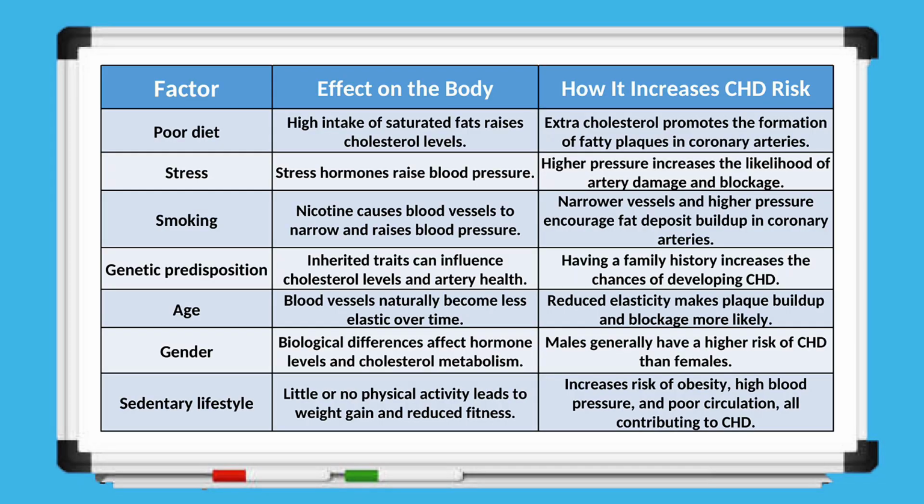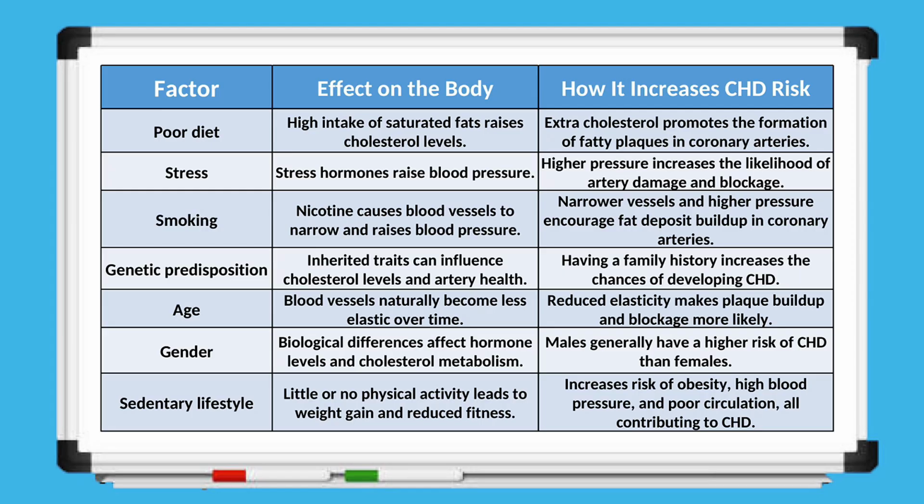Now, let's discuss the risk factors that can lead to coronary heart disease and why it is important to avoid them. These factors affect the body in different ways and increase the likelihood of developing the disease. A poor diet, especially one high in saturated fats, raises cholesterol levels in the blood. Excess cholesterol can promote the formation of fatty plaques inside the coronary arteries, narrowing them and reducing blood flow. Stress also plays a role. When we are stressed, our body releases hormones that raise blood pressure, which can damage artery walls and increase the risk of blockages.